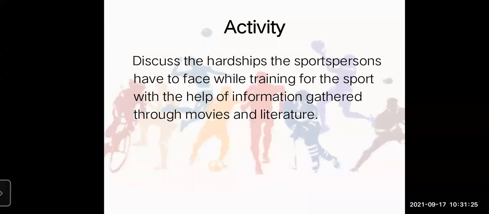So you have to write down which kind of hardship they have to face, how they were doing their training, right? Even on Saina Nehwal, a movie has come. So you have to write all that and submit it to your respective class teacher. Okay?